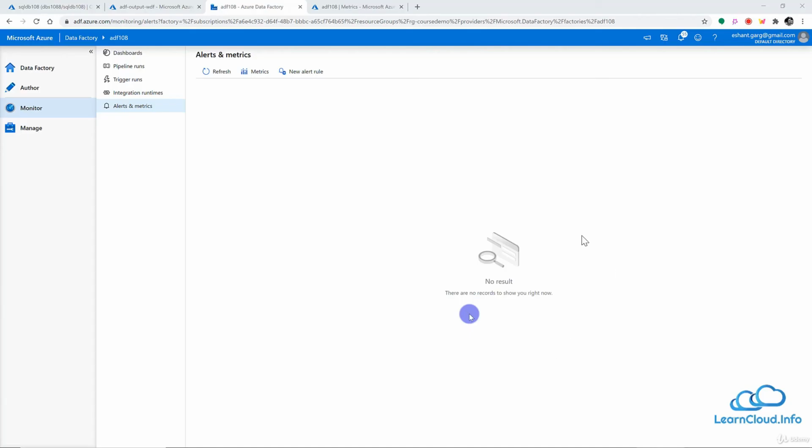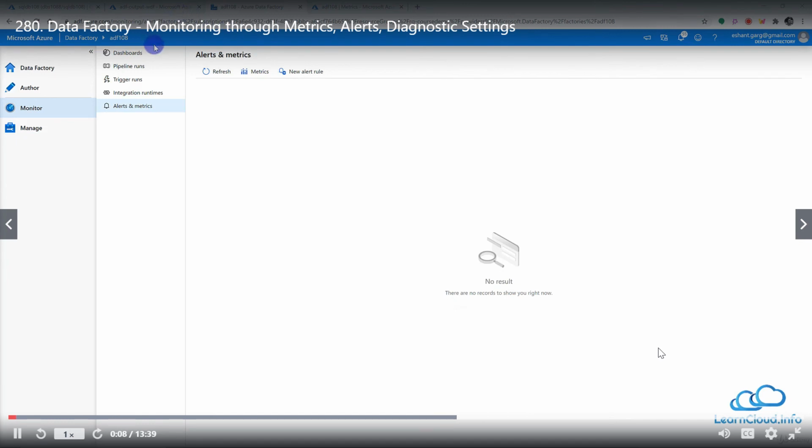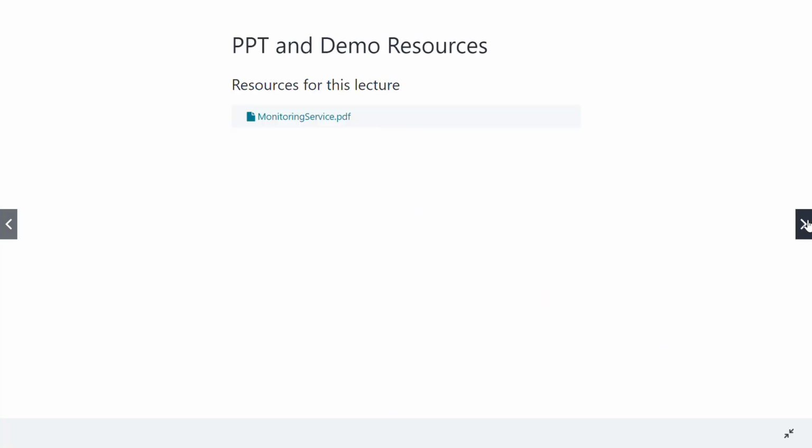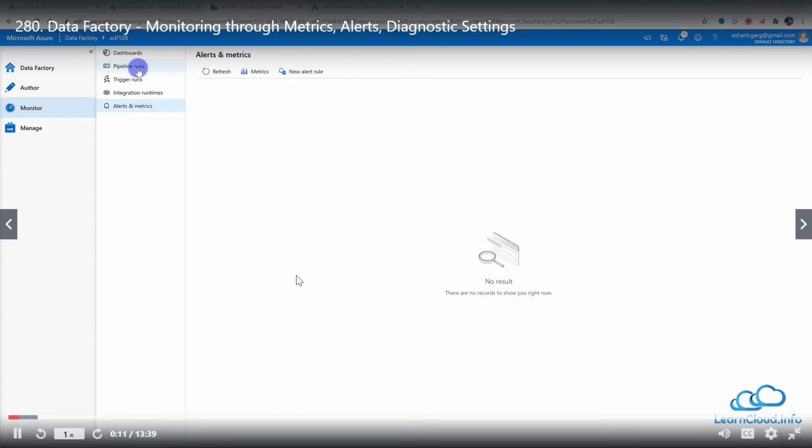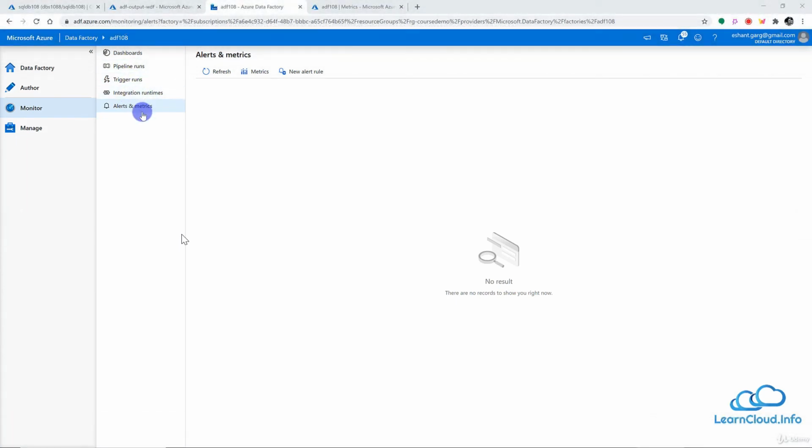In this lesson, we want to continue our discussion on Azure Data Factory Monitor. We have already discussed all these sections earlier: dashboard, pipeline run, triggers, integration runtime. Now in this lesson, we want to focus on Azure Data Factory alerts and metrics.